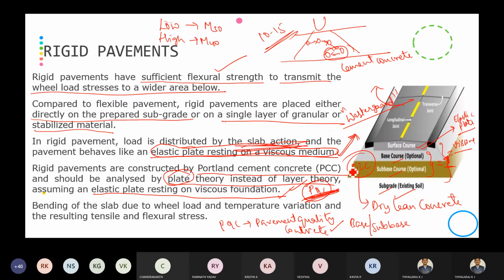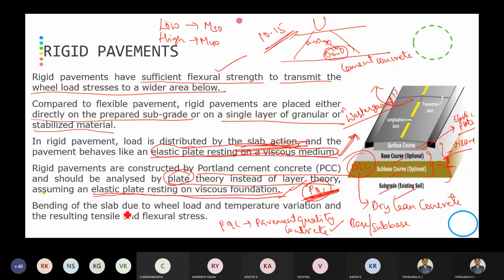Otherwise, it will be very difficult to analyze the cement concrete. If we are not assuming like this, it is not so easy to analyze cement concrete. Because of this assumption, we are analyzing the cement concrete easily, as an elastic plate resting on a viscous foundation.